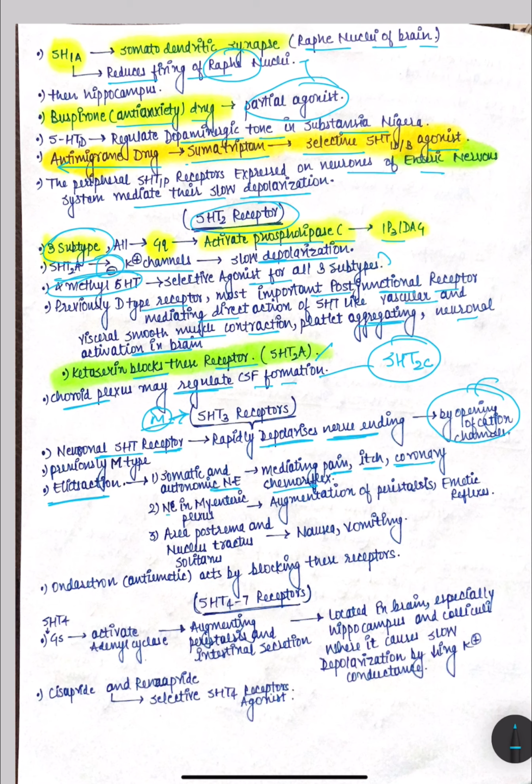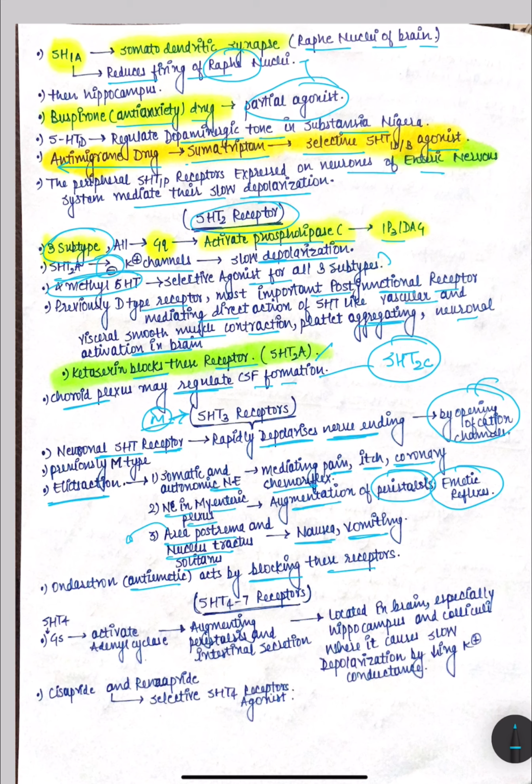Okay, and in the mesenteric plexus nerve endings, this causes augmentation of peristalsis and emetic reflexes. And the area postrema and nucleus tractus solitarius, we all know that is a chemotactic center, so it causes nausea as well as vomiting. So there is a drug that is ondansetron that is antiemetic, and it works by blocking these receptors. Now we will talk about 5-HT4 receptor mainly, and also about other receptors.